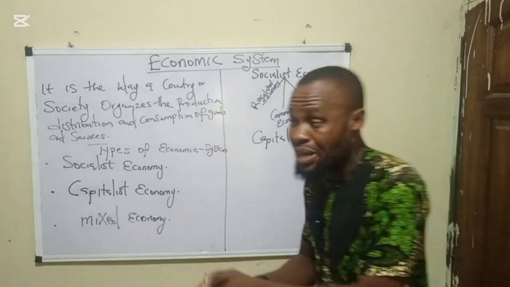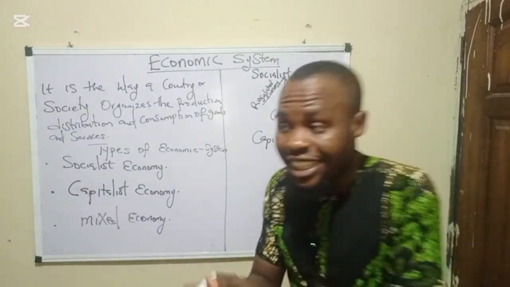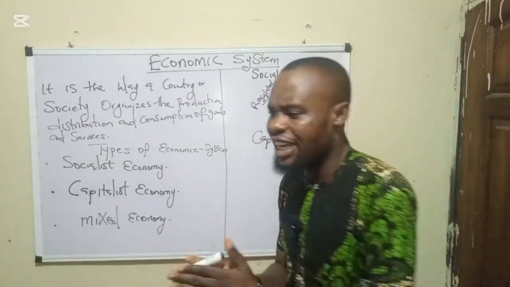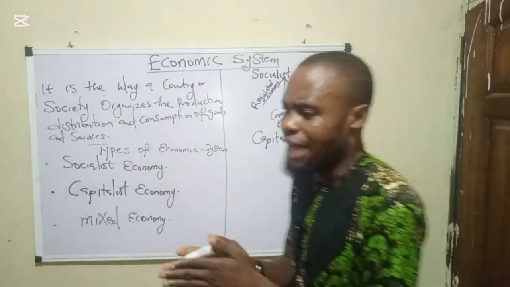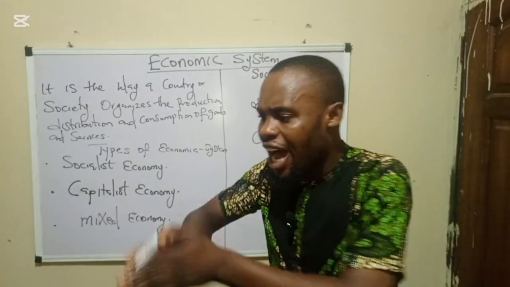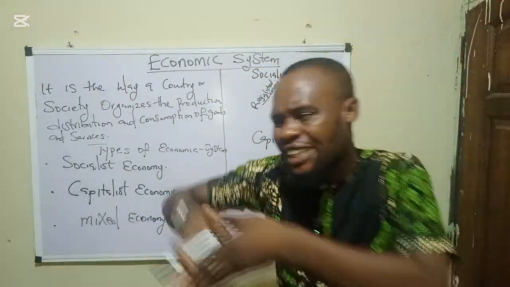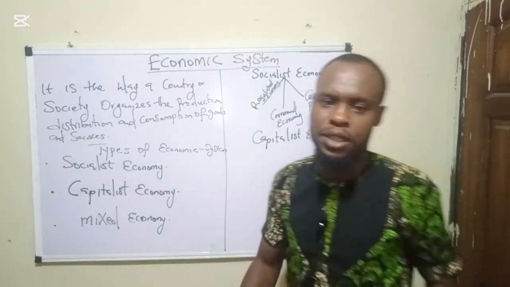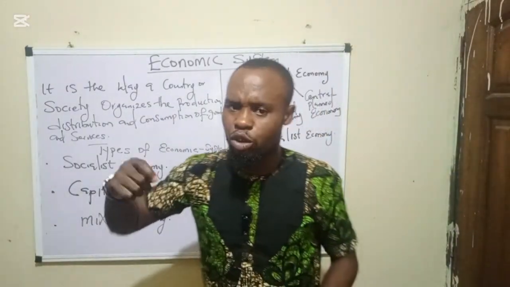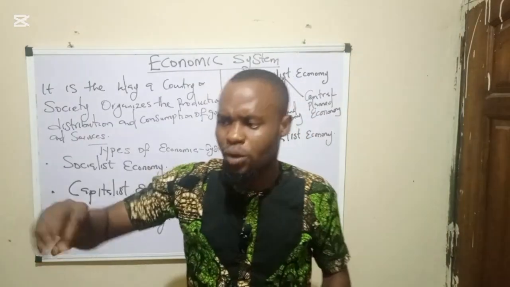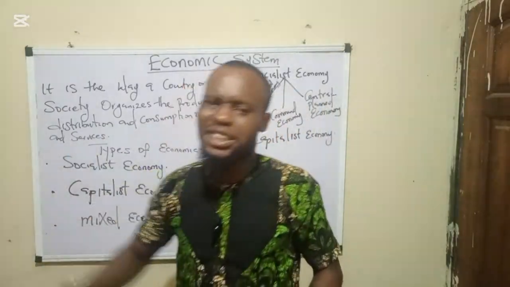Now, it's not the government again, because the government controls a socialist economy. When you are asked in an exam about an economic system whereby the means of production and distribution are owned, managed, and controlled by private individuals, the answer is a capitalist economy.